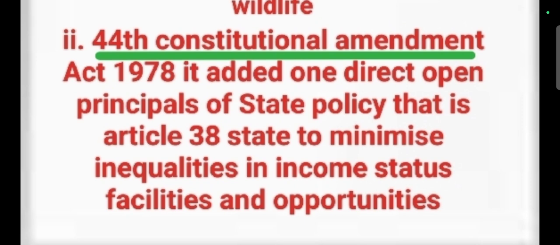We already know that the 44th Constitutional Amendment Act removed the right to property as a fundamental right, and made it a legal right. It added one new principle under the 38th article, that is to minimize inequalities. The state is required to decrease the inequalities between the people in the spheres of income, status, facilities, and opportunities. It means it has to promote important schemes and programs so that they reach people equally in all spheres.